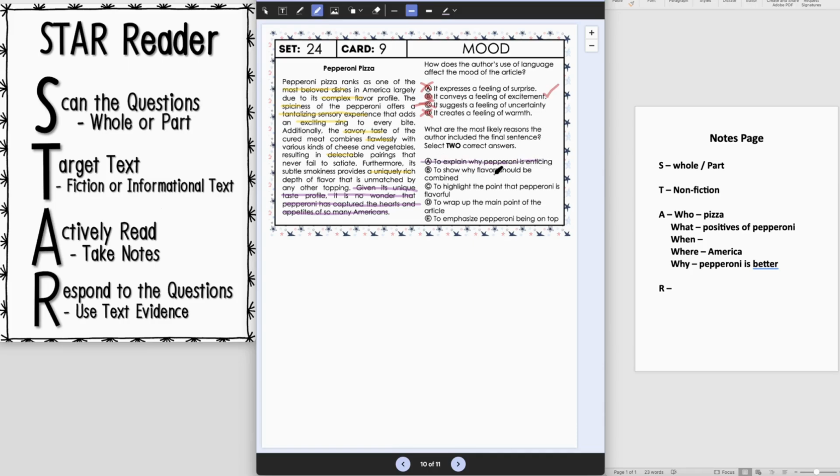To show why flavors should be combined. Well, it talks about combining up here, so I don't think that's the point. To highlight the point that pepperoni is flavorful. Well, again, up here it talks about it being flavorful. This is talking about it capturing the heart, so I don't think so. To wrap up the main point of the article. Well, yes, this concluding sentence usually does that, so that sounds pretty good. To emphasize pepperoni being on top. Well, I would also agree with that because it says it's capturing the hearts of Americans, so that would kind of put it on top. Yes, so here we are looking for two answer choices, so D and E are our best choices.